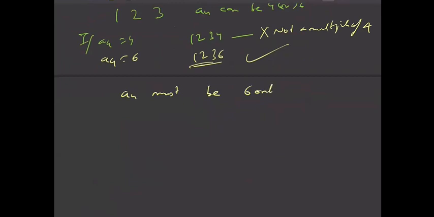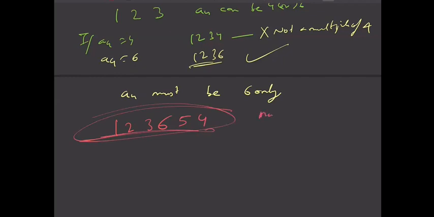A4 must be 6 only. So then we have only one possibility. A1 is 1, A2 is 2, A3 is anyways 3. A4 must be 6 only. And A5, in the beginning we told, is 5 only. And then A6 must be 4. And you can check this number is a multiple of 6.